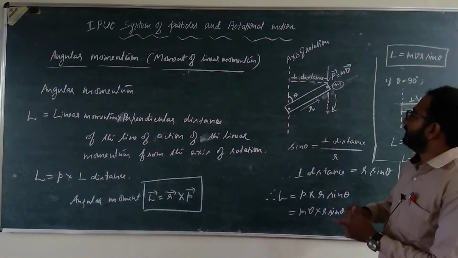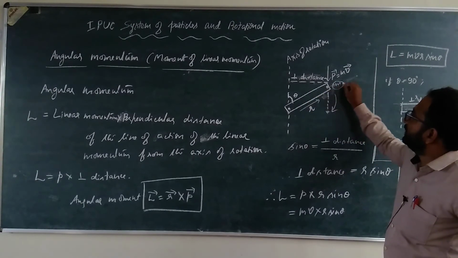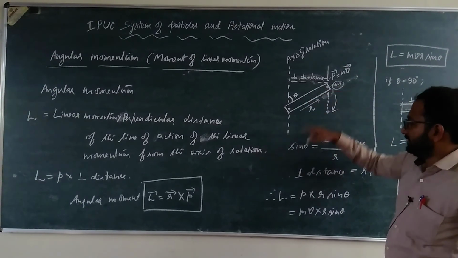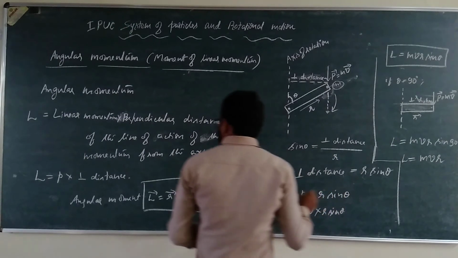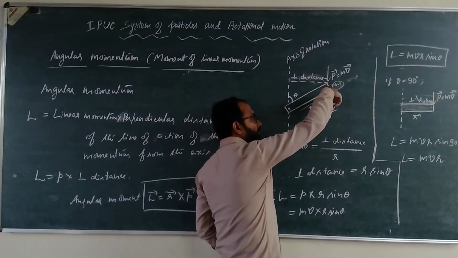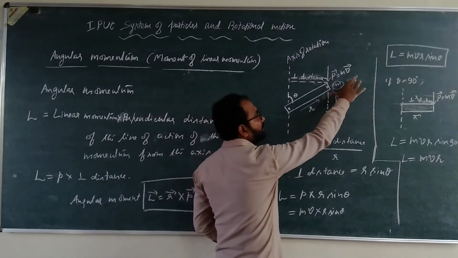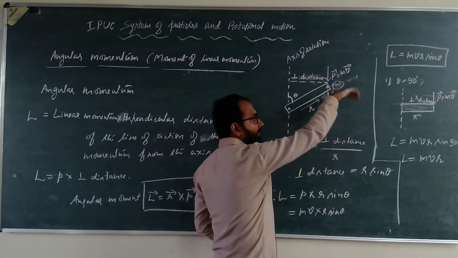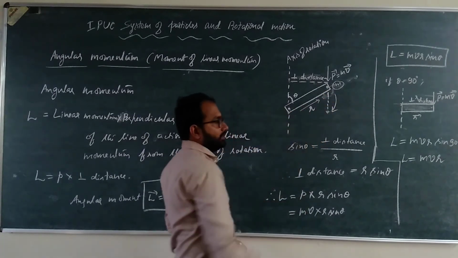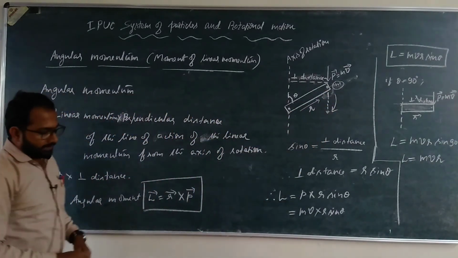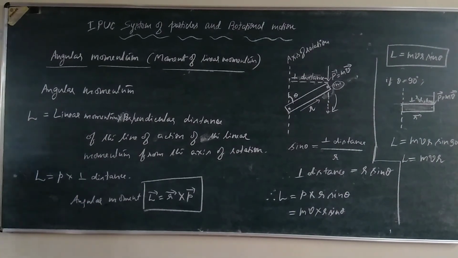The angle is from r to P. If we displace this P from here to here, with r from here to here, the angle between those two is now 180 minus theta. Here sine of 180 minus theta is sine theta only. So in r cross P, the angle is from r to P. The direction of angular momentum is perpendicular to the plane containing r and P, and it is into the plane of the board, by the right hand rule or the screw rule. So that is about the angular momentum of the particle.